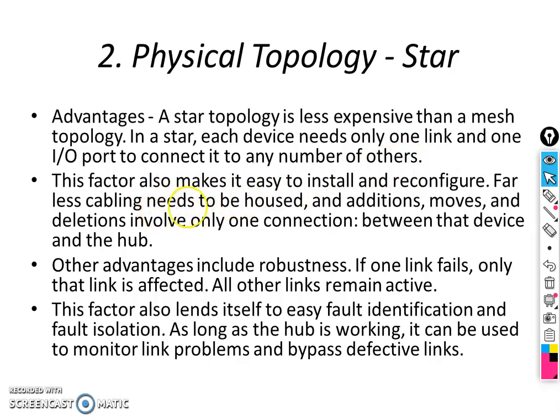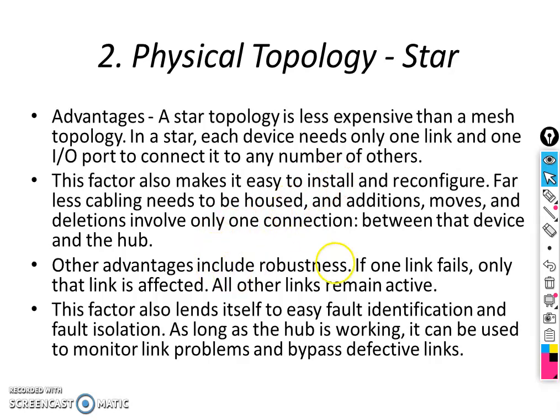Far less cabling needs to be housed, and additions, moves and deletions involve only one connection between that device and the hub. How many devices we can connect is based on the number of ports in the hub.